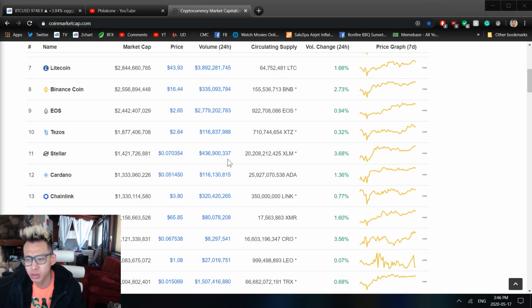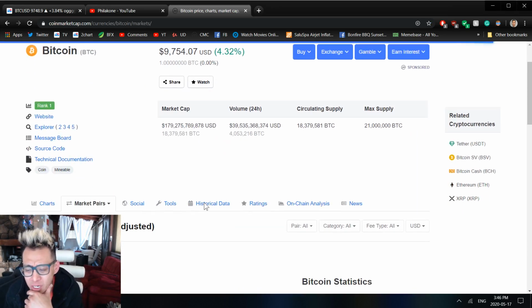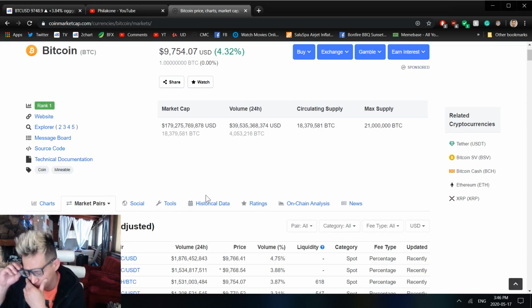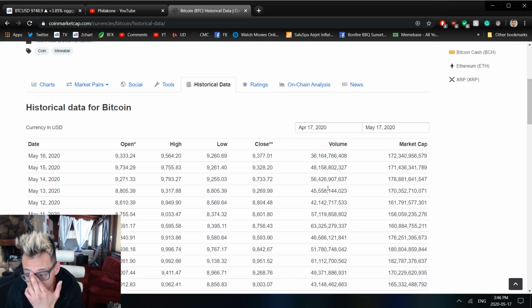It certainly is green all across the board as well. 24-hour volumes, check out the historical data here. Yeah, volume is certainly decreasing. 56 billion, 48 billion, 36 billion. Market cap is slowly decreasing as well, of course, from 178 here to 172 now.